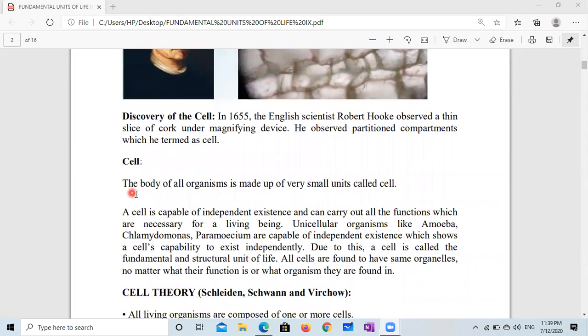We can say the body of all organisms is made up of very small units called cells. And we can say the cell is the fundamental and structural unit of life, and the cell is capable of doing all the functions which are very essential to survive.